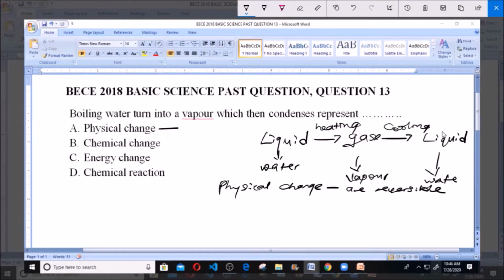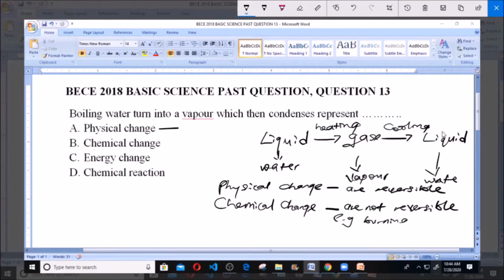Now B says chemical change. Chemical changes, on the other hand, are not reversible. An example of chemical change is burning, like burning of wood. When you burn wood, you get ash. Now you cannot get back that wood. So chemical changes are irreversible. They are not reversible.